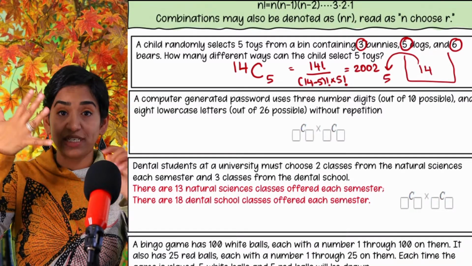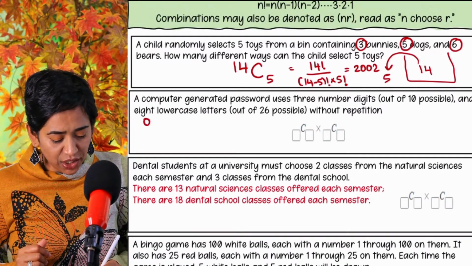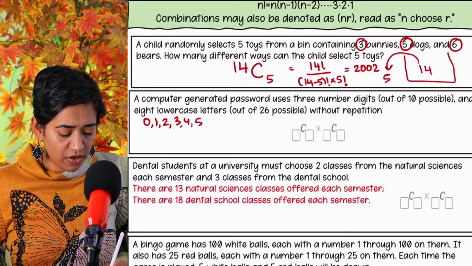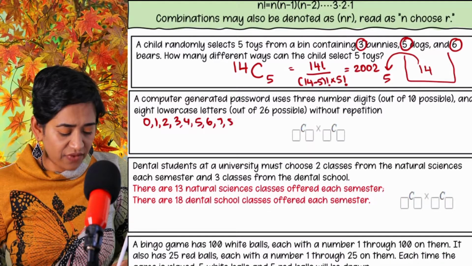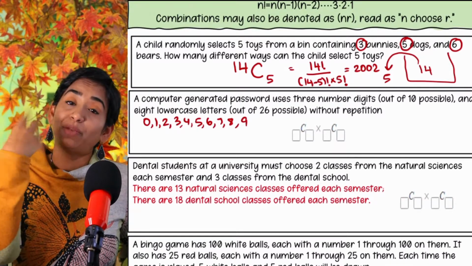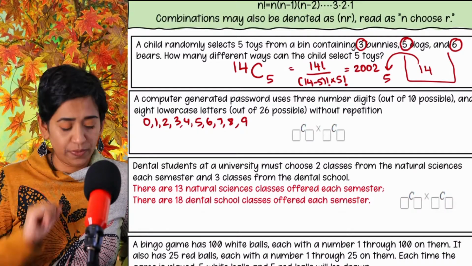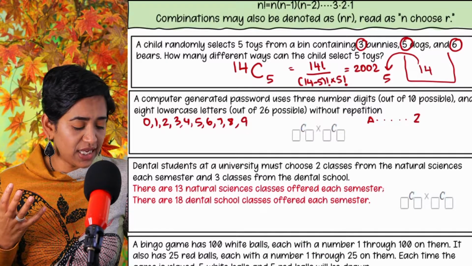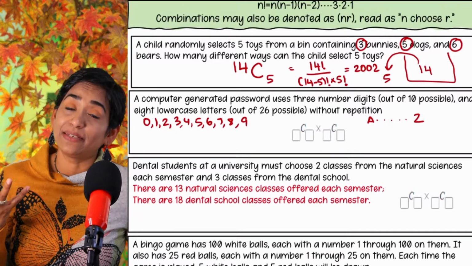So 10 digits altogether. From these 10 digits, the computer can randomly pick any three without repetition. From the alphabets, from A to Z, the computer picks 8.